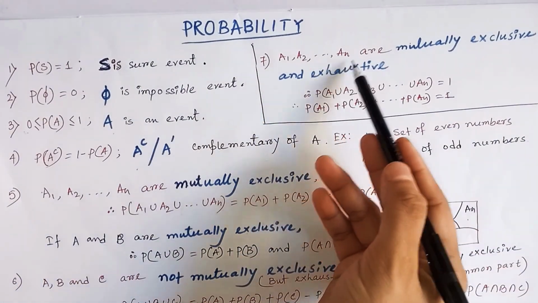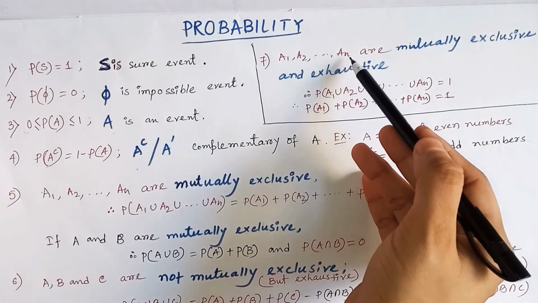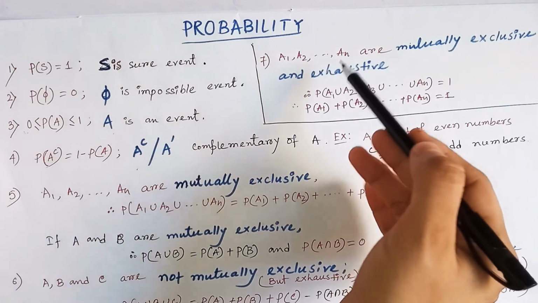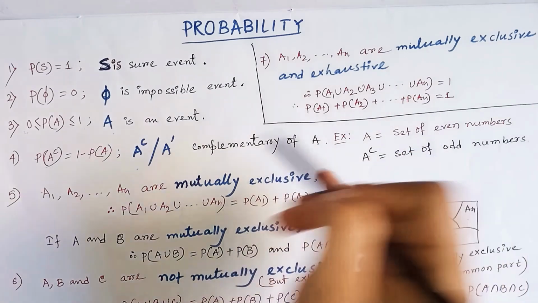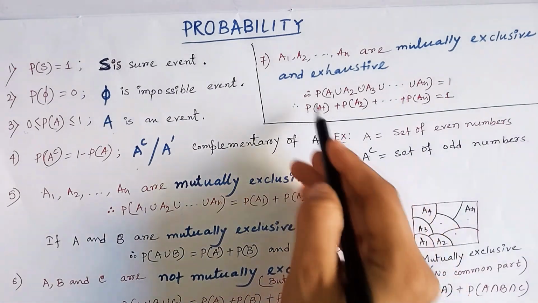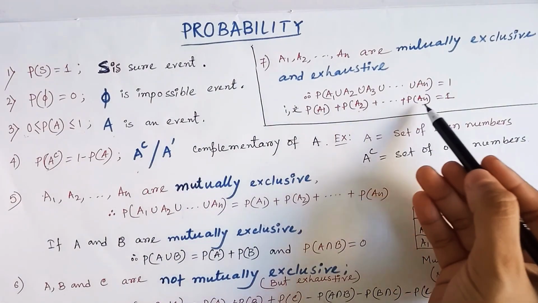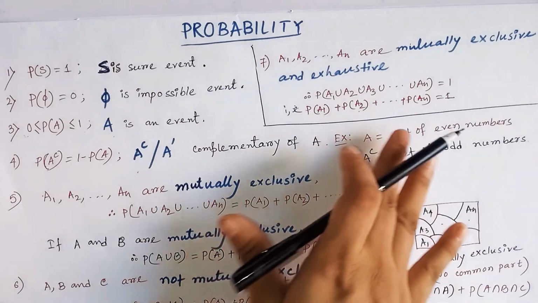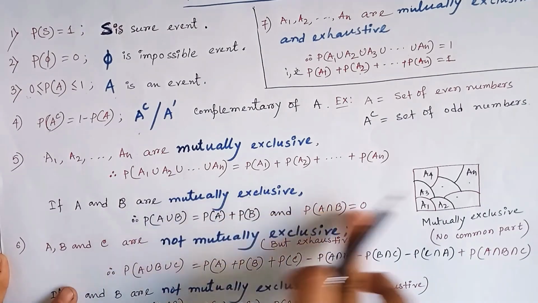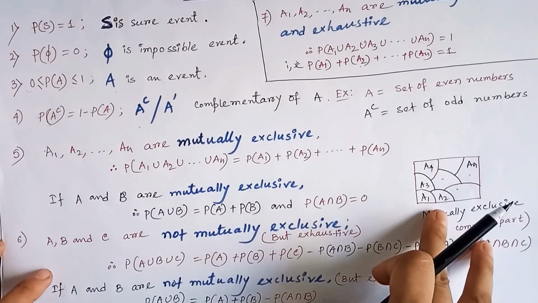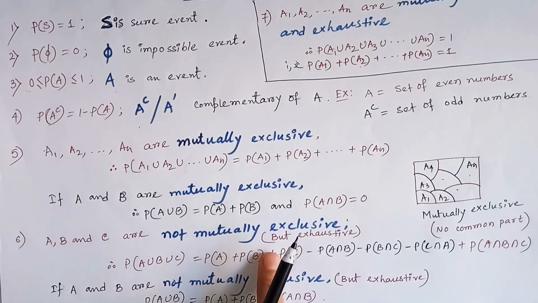If A1, A2, up to An are mutually exclusive and exhaustive, and these are all the possible events in an experiment, then probability of A1 union A2 union A3 up to An is equal to 1. That means probability of A1 plus probability of A2 plus ... plus probability of An equals 1, if it is mutually exclusive and exhaustive. If mutually exclusive only, then the intersection part will always be 0. If it is not mutually exclusive but exhaustive, then the intersecting part is included. Okay.